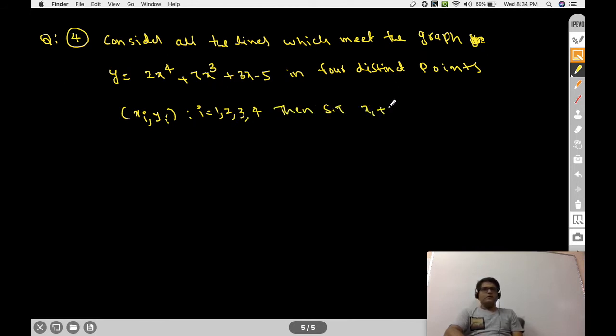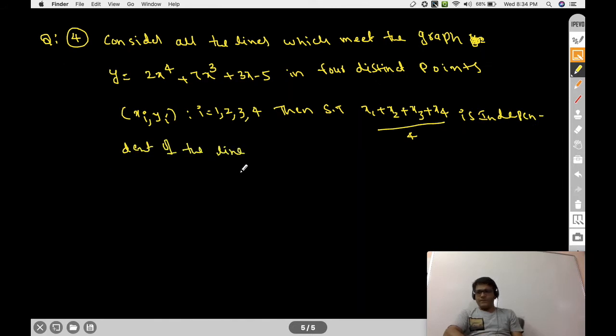Then show that (x1 plus x2 plus x3 plus x4) by 4 is independent of the line, and find its value.